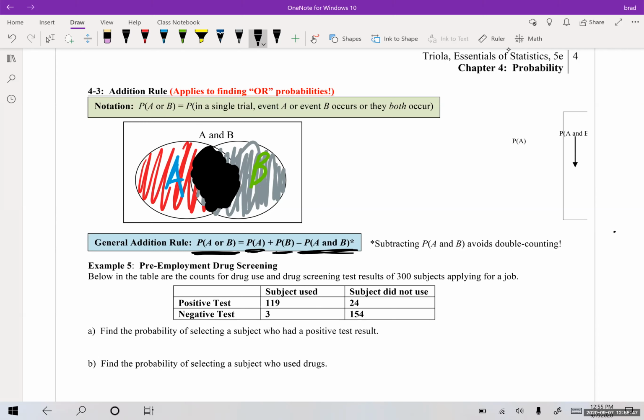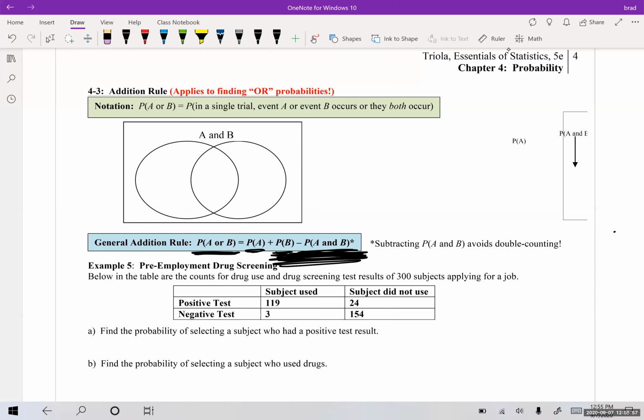So I've shaded it twice. So what we do is we subtract off right here. You see the subtraction? We subtract off one of the shadings, so we don't end up shading it twice. So that's what the probability of A and B with that subtraction accounts for, is the fact that you counted this little center section twice, and so you have to subtract off one of them, so you only count it once.